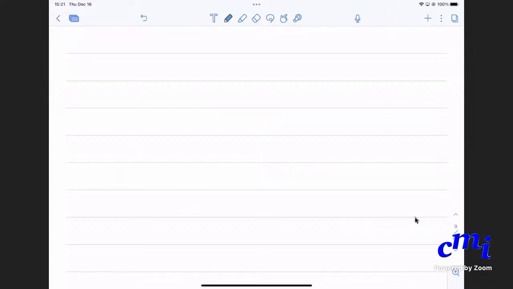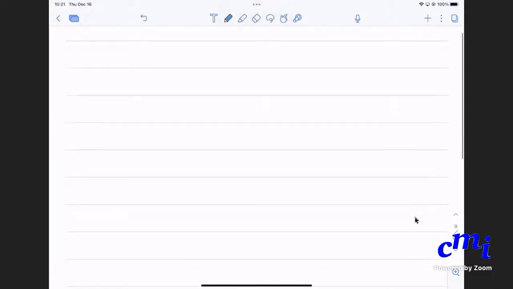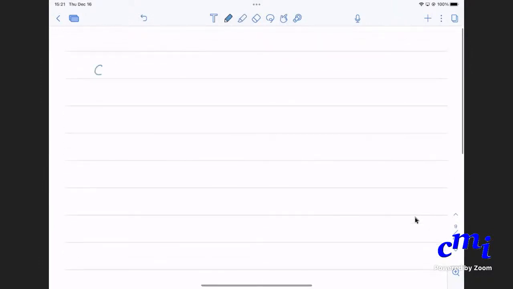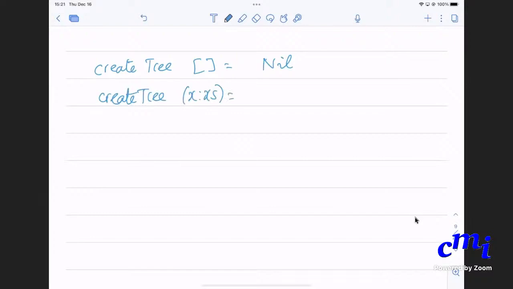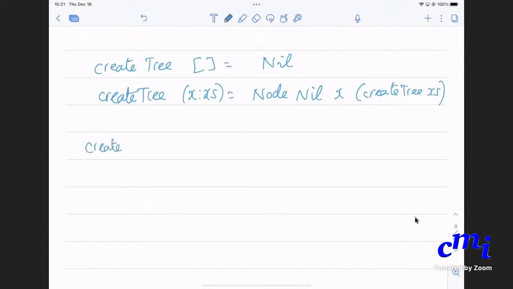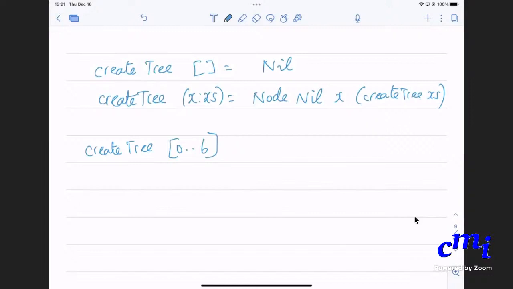So remember that we originally suggested this thing, that if you have a create tree, if you apply this and say create tree, then what you will get is this. Remember 0 to 16, so your thing will be node nil 0 and then create tree of 1 to 16.